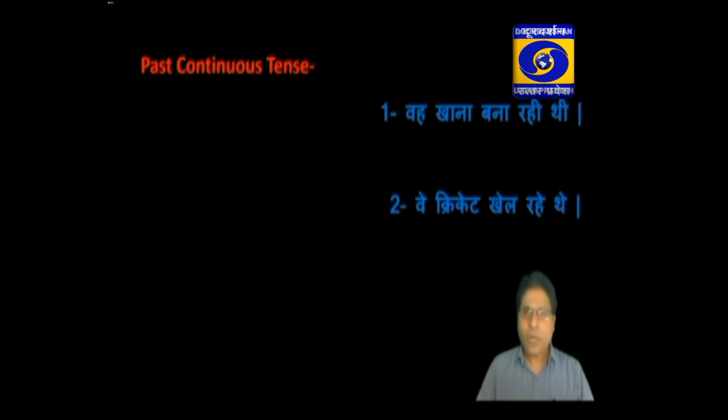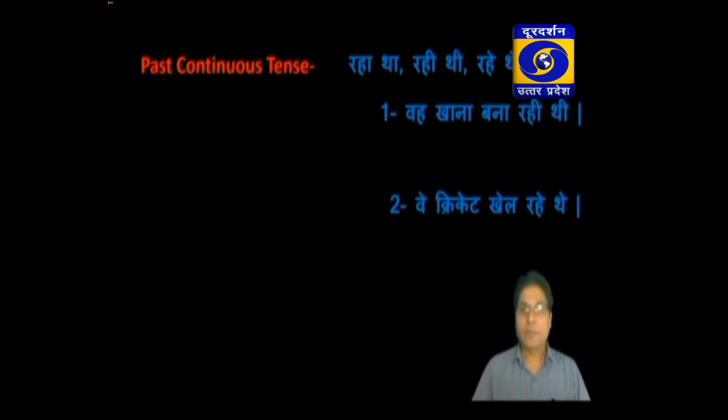When you throw a glance at Hindi sentences, and if you find the verb in Hindi ends with raha, rahe, rahi along with tha, the, thi, there must be past continuous tense. And come to the method of translation.